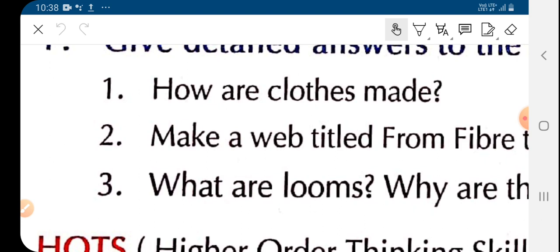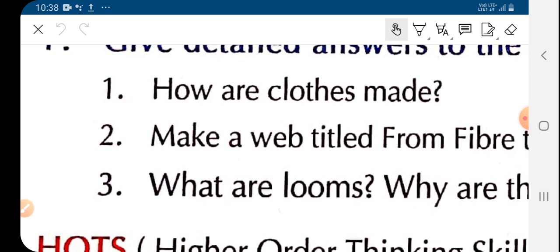Children, there are two types of loom. One is hand loom and the other is power loom. Hand loom is the one which is operated by human beings, that is, operated manually, and power loom is another type of mechanized loom which is operated through power. So children, these types of looms are used to weave the clothes.